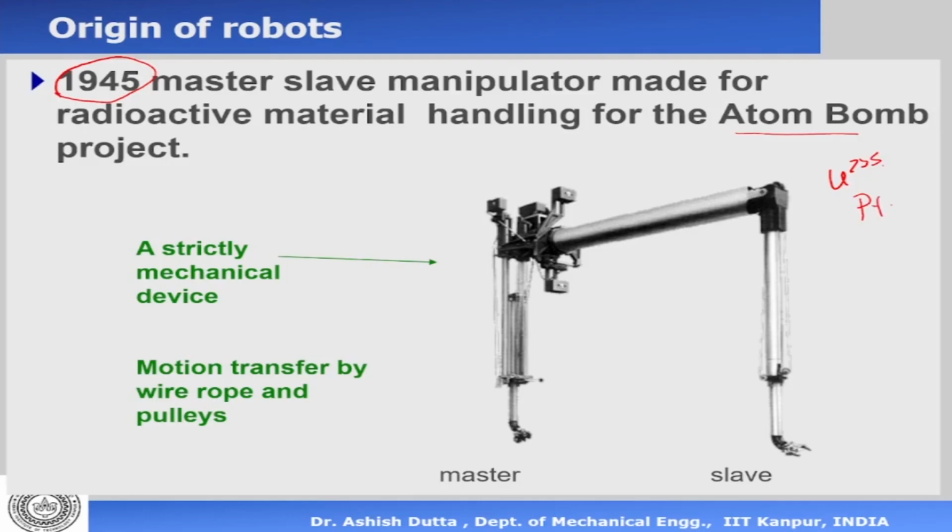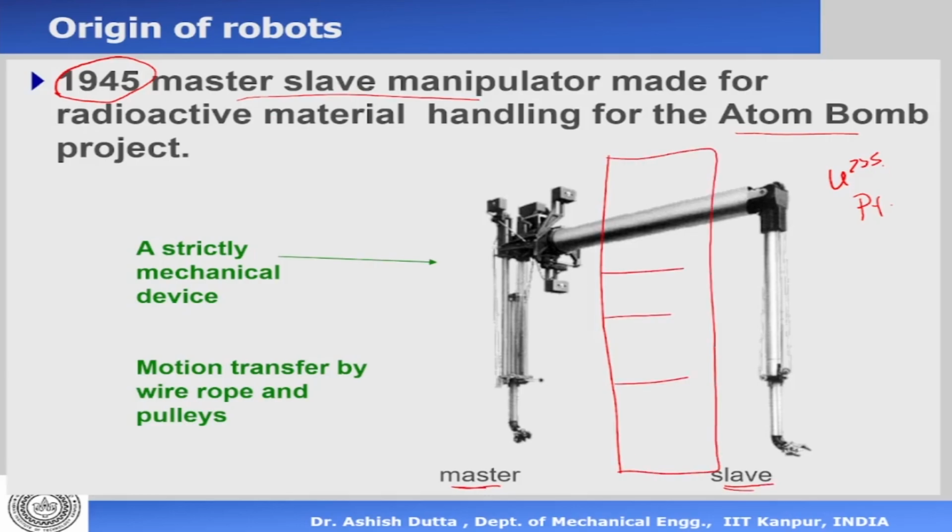Because this material is radioactive, they could not go near it, so they had to handle it remotely. To handle this radioactive material, they made a device which is shown here, called the master-slave manipulator. It consists of the master on one side and the slave on the other side, with very heavy shielding between them. There is a wall which can be a few meters thick, and a window filled with liquid or oil. So you can see through, but the radiation from this side cannot go through.